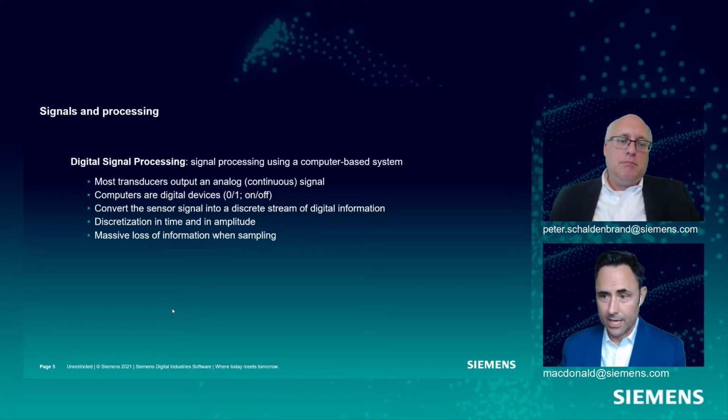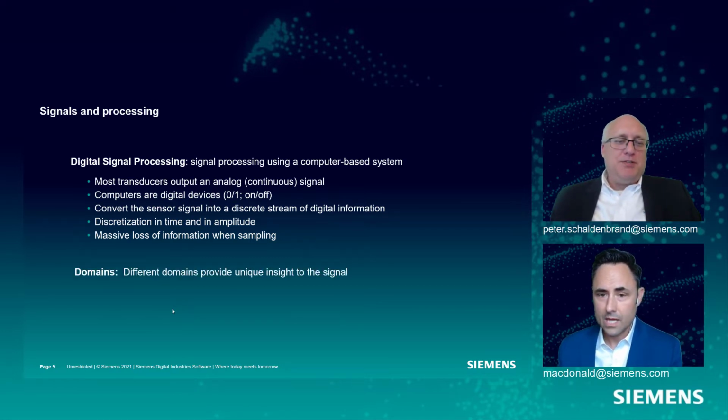We're only looking at the signal every so often and writing down the amplitude with only so many options for amplitude, right? A massive loss. Massive loss. Okay.